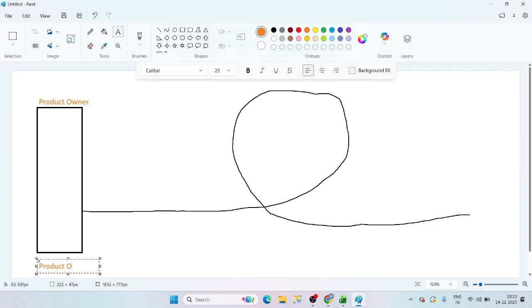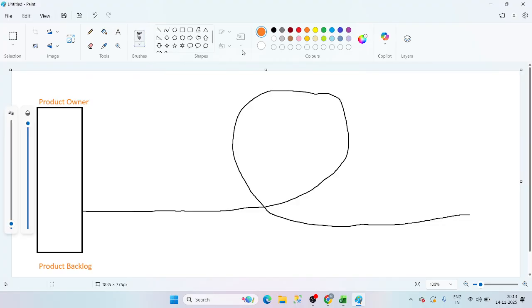Can you see my screen? Yes. Product backlog. Okay. Product owner is responsible for the product backlog. Whatever the items are there in the product backlog, the product owner is responsible, guys. Just consider there are 1,000 items in the product backlog. The product owner only is responsible for the 1,000 items.